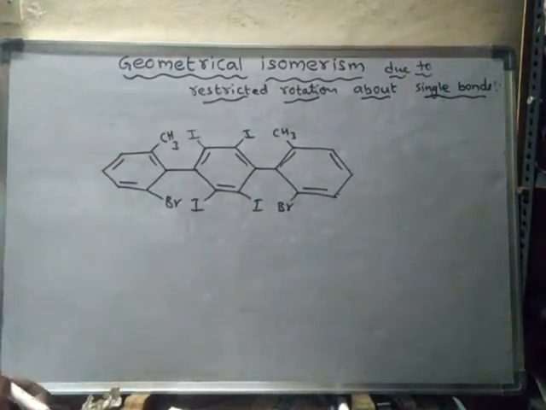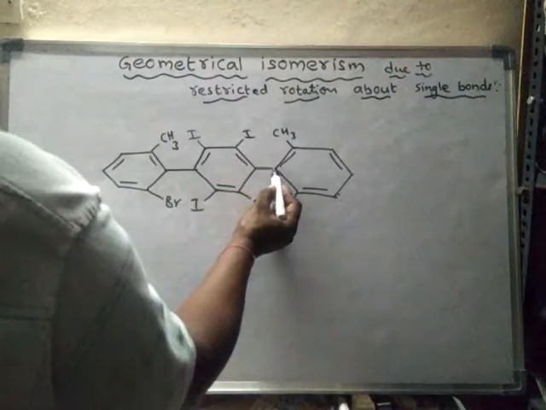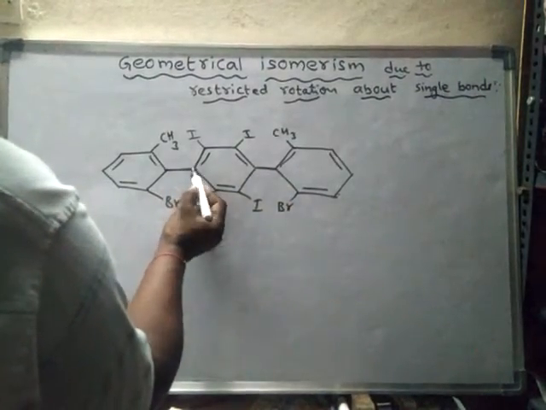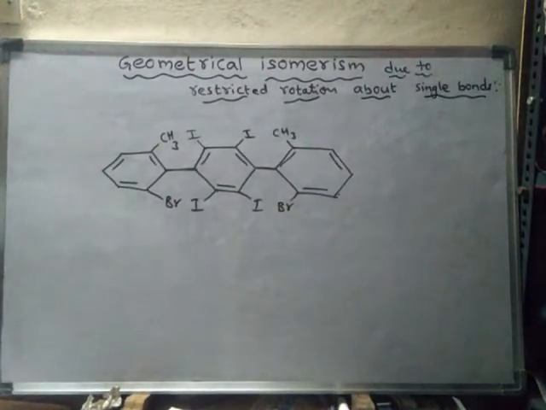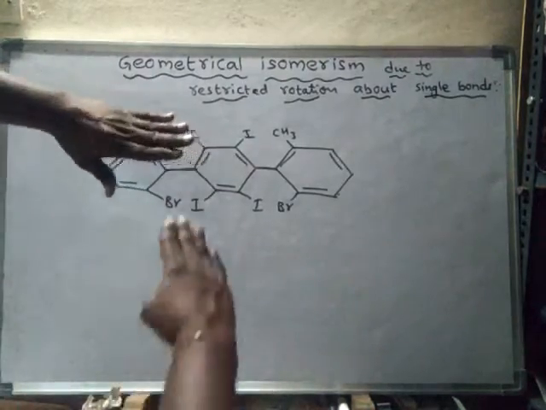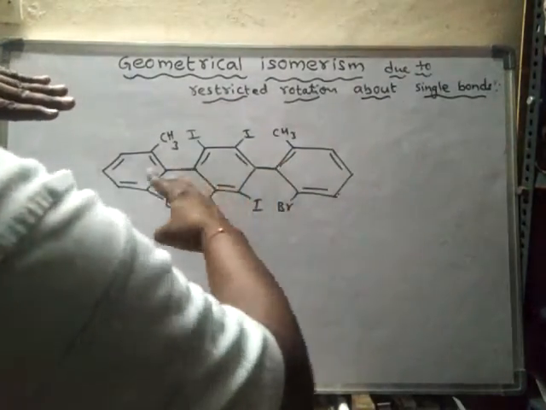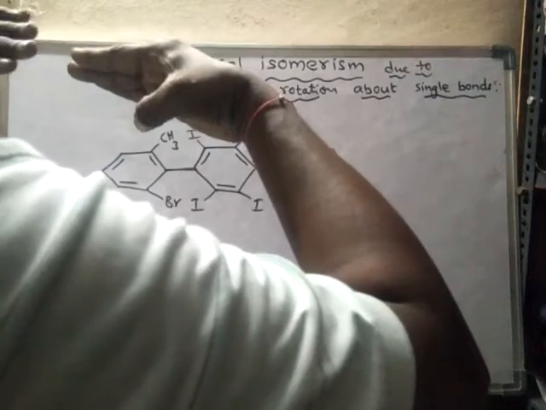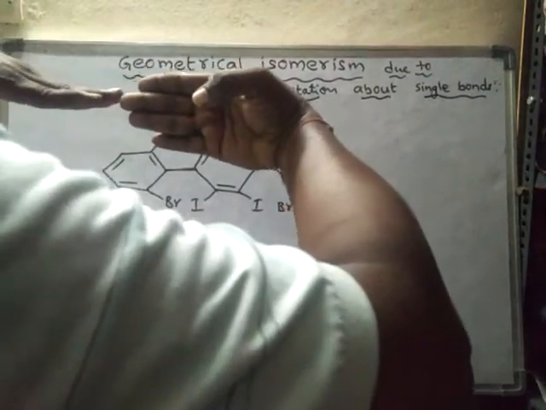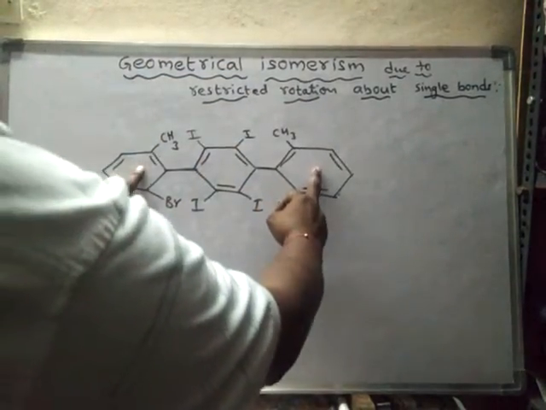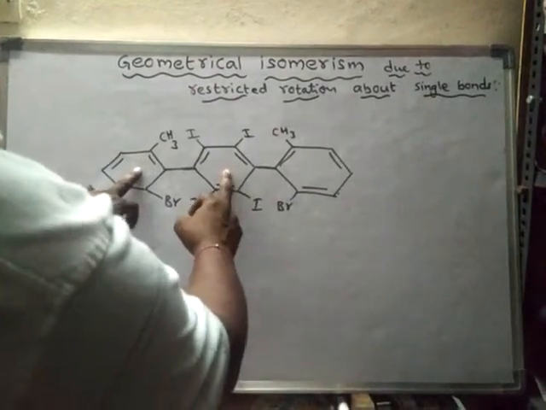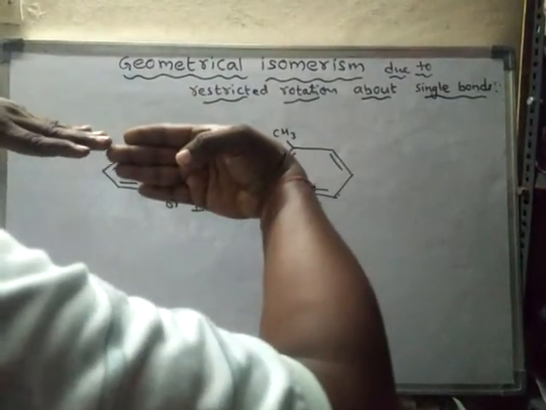So in such cases, though it is a single bond, you will find restricted rotation. That means the center one will be perpendicular. These two will lie in the same plane, but this one will be perpendicular.